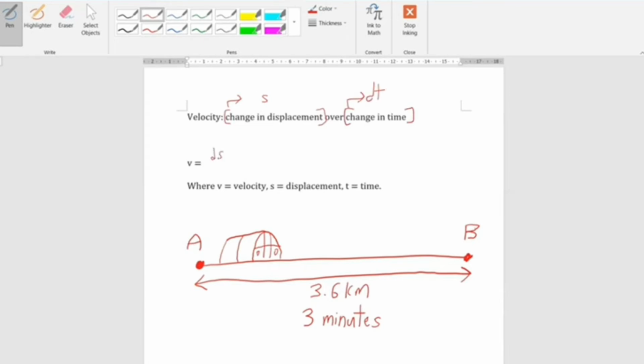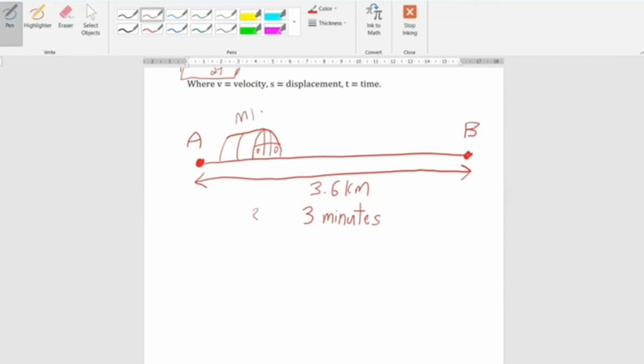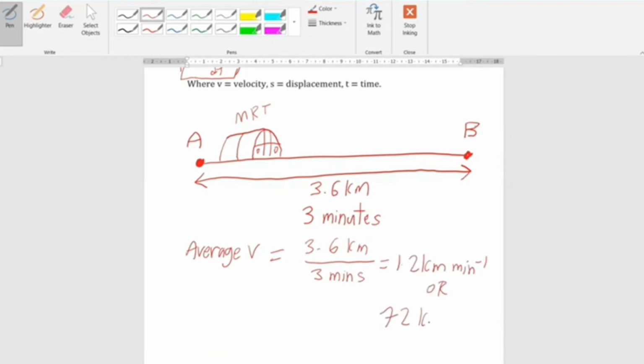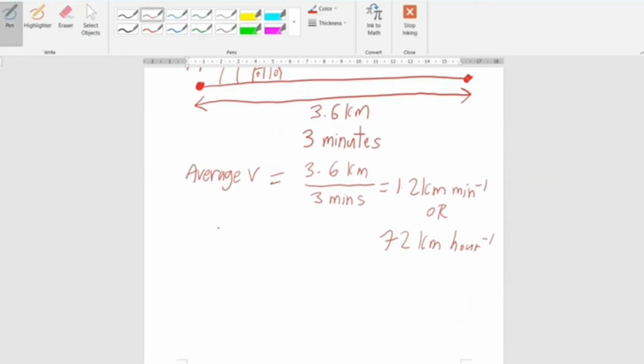Velocity can be described as change in displacement over change in time, or v equals ds over dt, where v represents velocity, s represents distance, and t represents time. For example, if a train takes 3 minutes to travel from station A to station B, which is 3.6 kilometers apart, this means that the average speed of this train is 1.2 kilometers per minute, or 72 kilometers per hour. An issue with this is that the train's velocity might not always be constant.